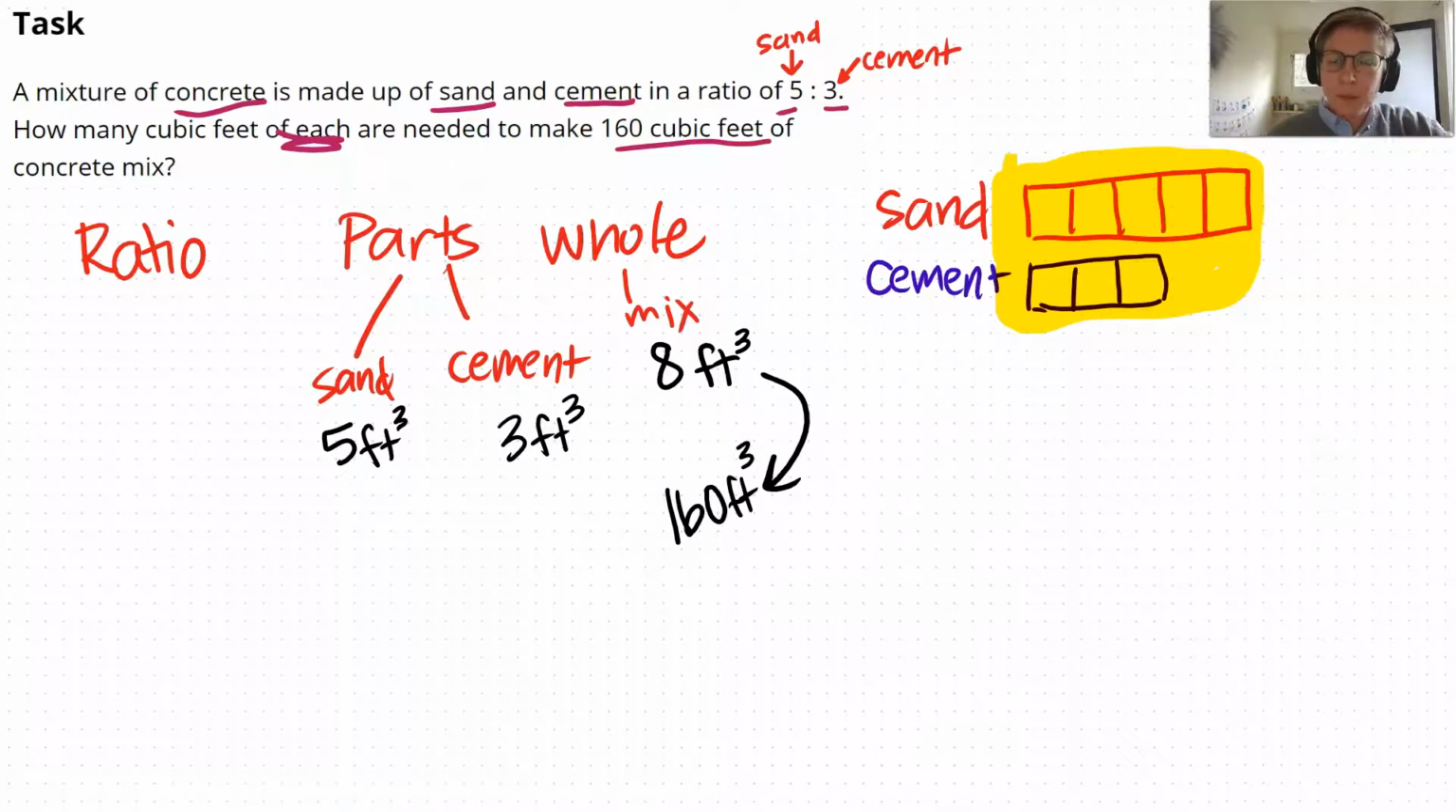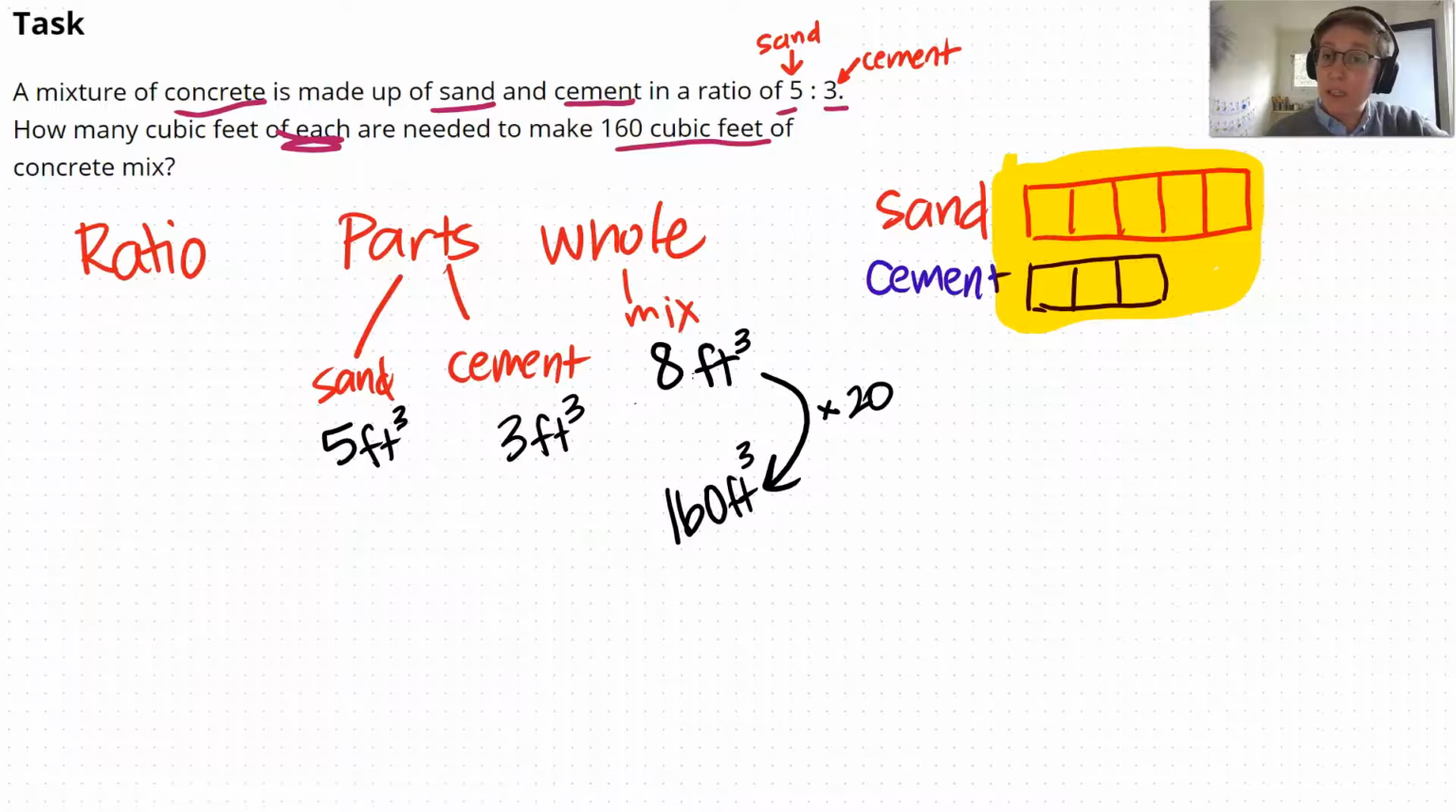So as we're thinking about this, if we have 5 parts sand, 3 parts cement, and it makes a total of 8 cubic feet, we have to scale up or figure out how many batches I would have to actually make to get to 160. So if I'm going to get from 8 to 160, I have to multiply by 20. So imagine that I've taken these 8 cubic feet of total mix and I've made the batch once and then twice and then 3 times and 4 times, and I'm going to make more and more and more until I end up with a total of 160 cubic feet.